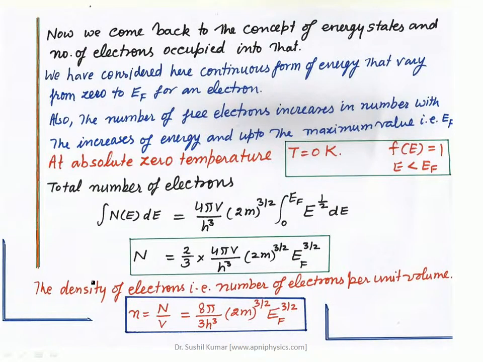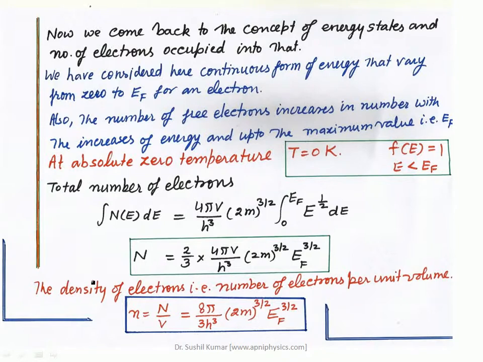So now we come back to the concept of energy states and the number of electrons occupied in them. Here we have discussed the behavior of the Fermi-Dirac distribution function, right? So how electrons are filled in different energy states below the Fermi energy level. We have considered here a continuous form of energy, that was a very important point, and it varies from 0 to EF for an electron. Also the number of free electrons increases with increase of energy up to the maximum value EF. This is again an important concept.